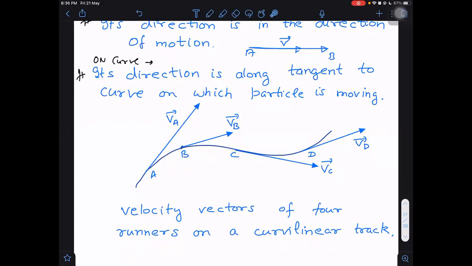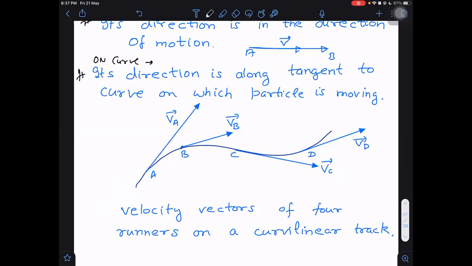Then you tell me what will be the direction of velocity at A? Take the tangent at A, the tangent at that point. But a tangent can be forward as well as backward. We have to take the forward tangent. Forward means the direction in which the person is moving, that side tangent, not the backward tangent. Backward tangent will be wrong.